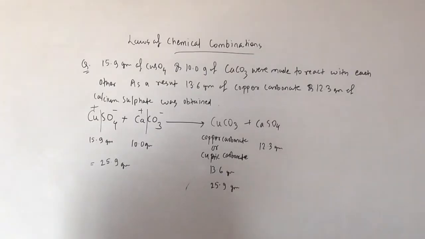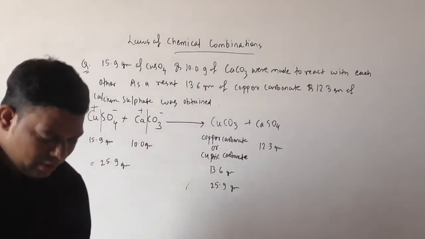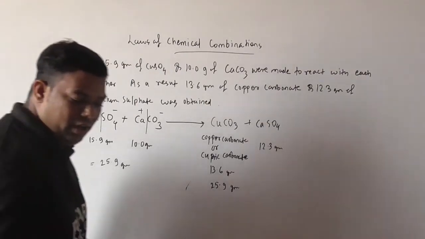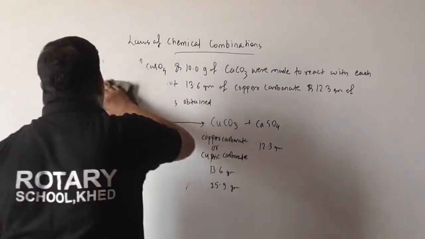So we will discuss another example here. Okay, write down here beta. If 42 gram, see here, what they gave me is another example of the law of conservation of mass.